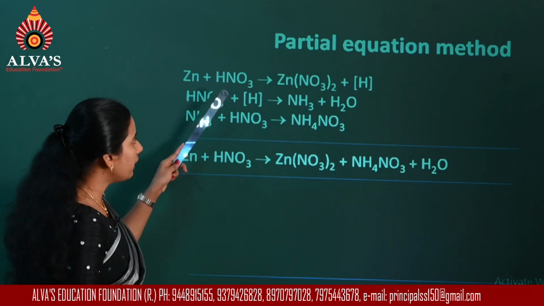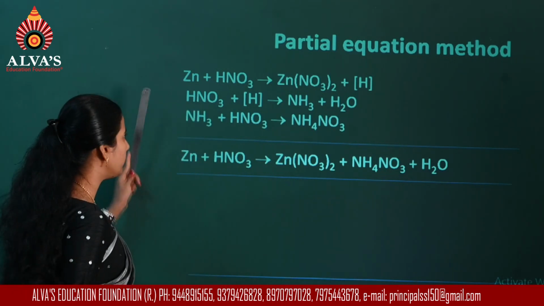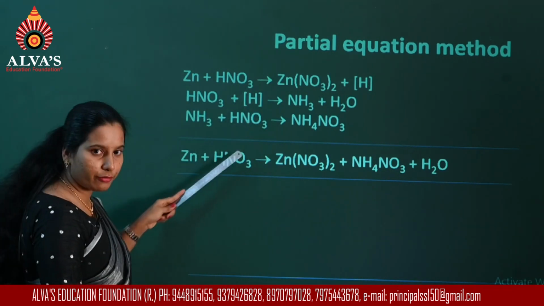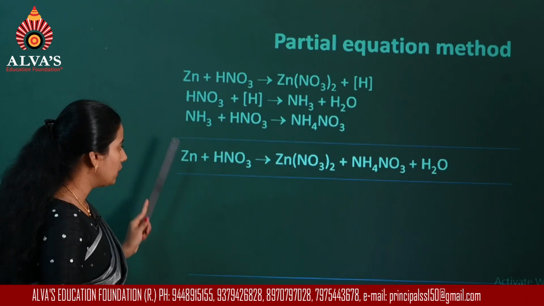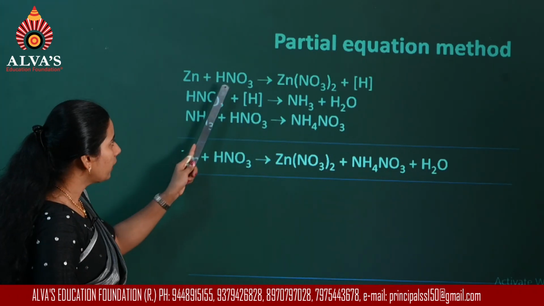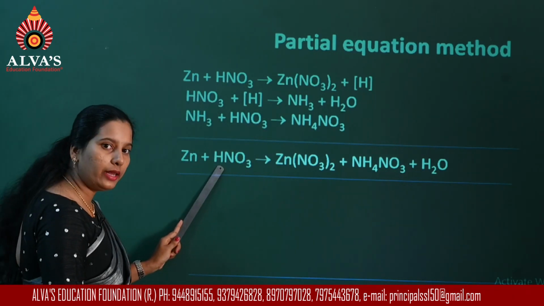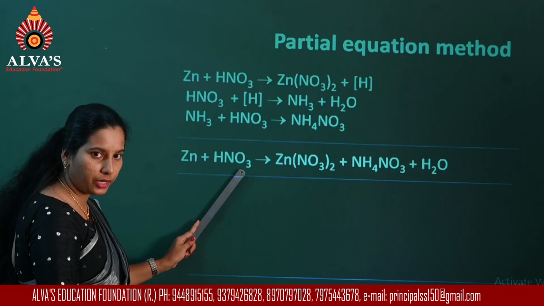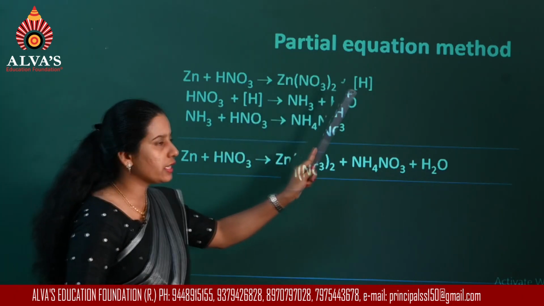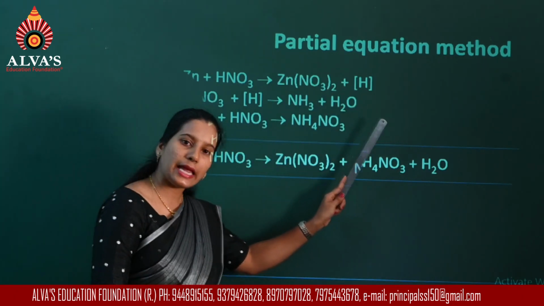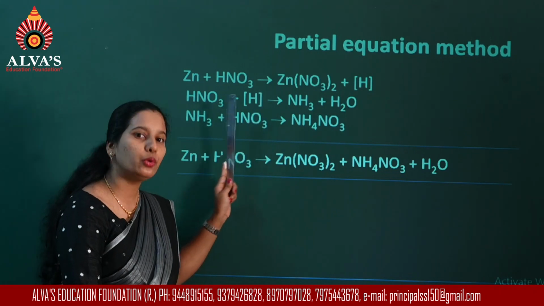Now when I add the 3 reactions, the common things that are present get cancelled. Zinc you have on the left side; considering all the 3 reactions, zinc is present only in one place. So you can write that here. HNO3 comes in 3 places, 1, 2, 3. So it will be 3 molecules of HNO3. Nascent hydrogen is present on the left as well as on the right. So that gets cancelled. Now see, if you have the same thing on one side of the arrow, you have to add.